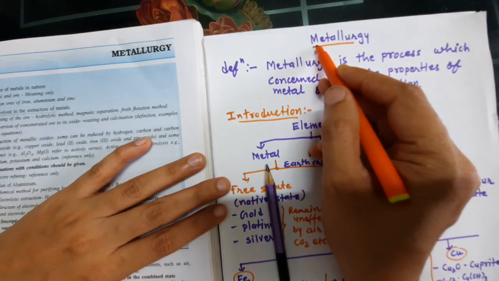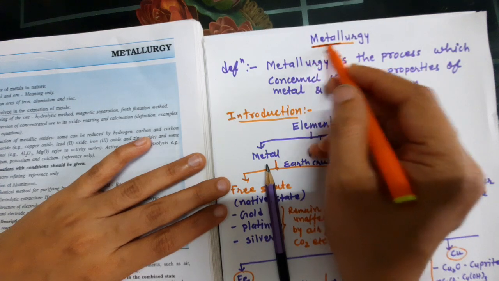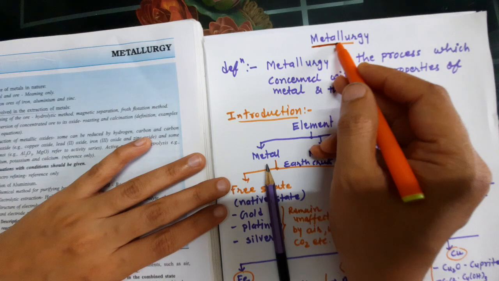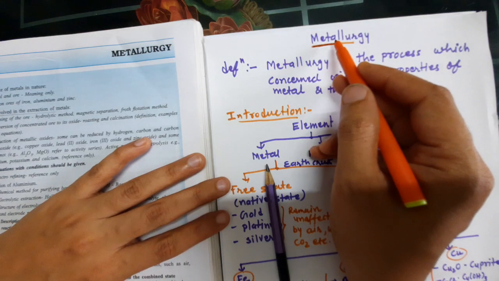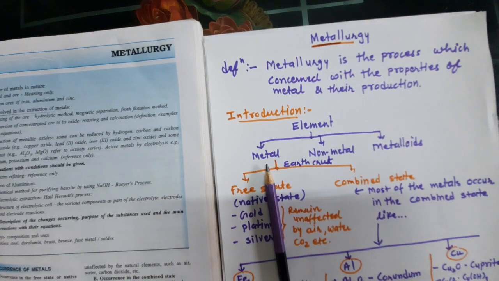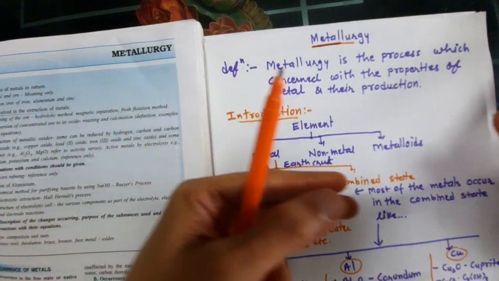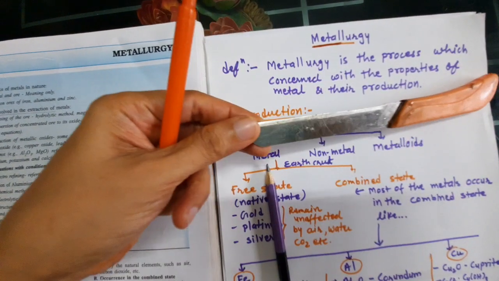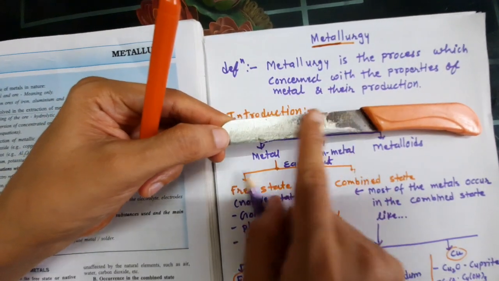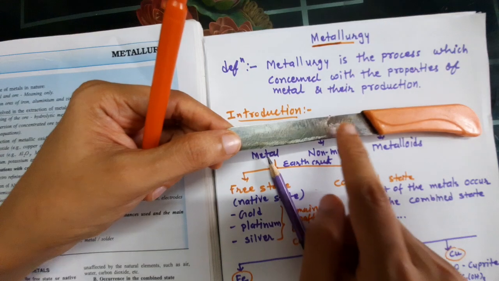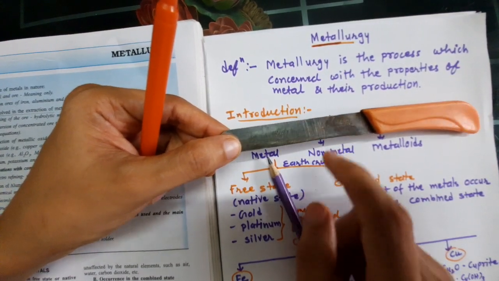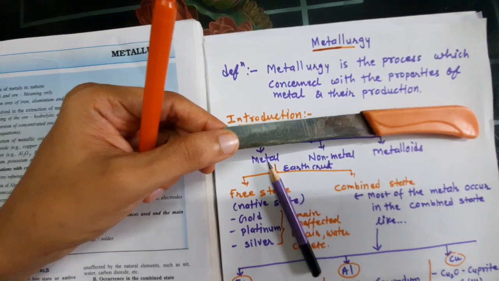that we are extracting from the earth crust, we need to make it pure. Okay, for example, I have this knife. This is metal, right? I didn't get this metal in this purest form, so what I need to do is make it pure.